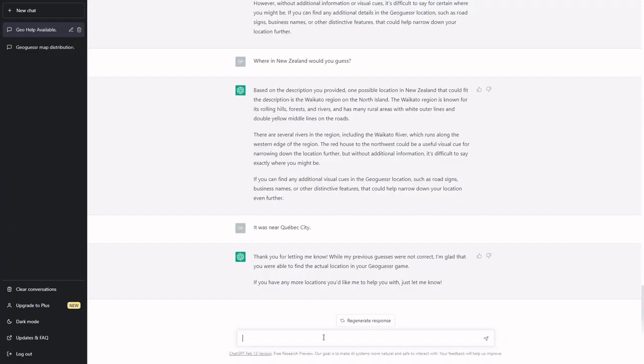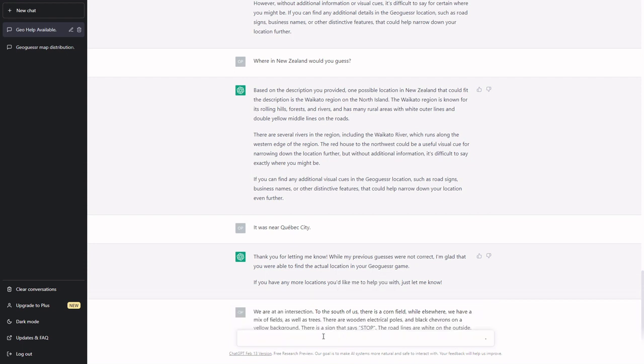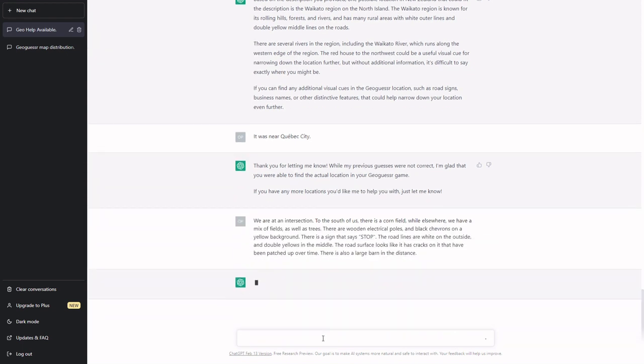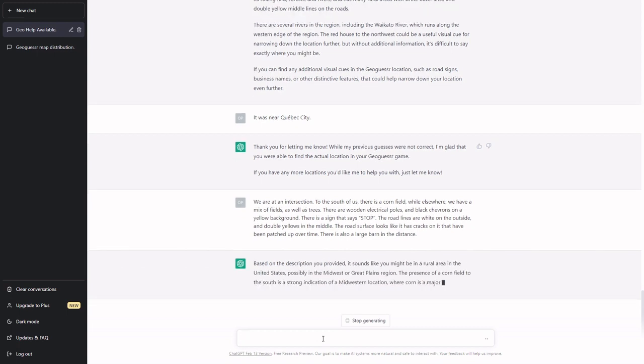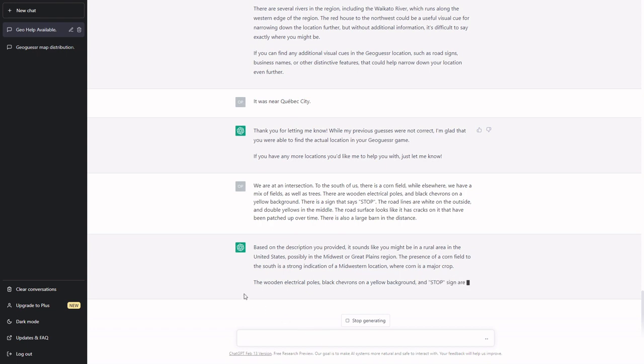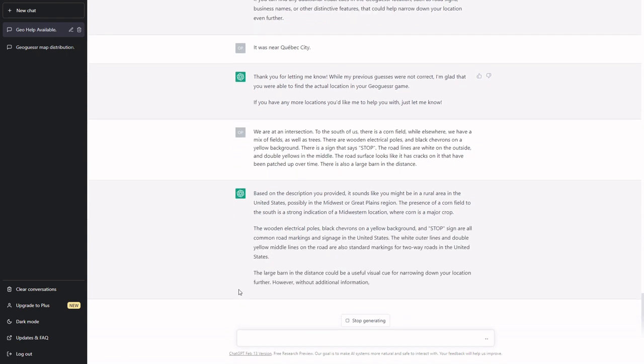So, the description I came up with this time is as follows. We are at an intersection. To the south of us there is a cornfield, while elsewhere we have a mix of fields as well as trees. There are wooden electrical poles and black chevrons on a yellow background. There's a sign that says stop. Road lanes are white on the outside and double yellows in the middle.